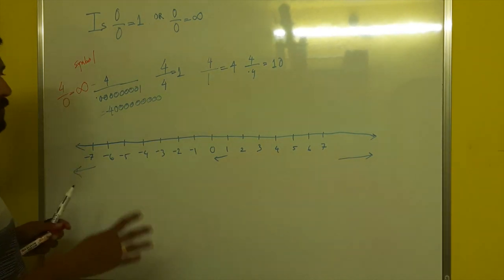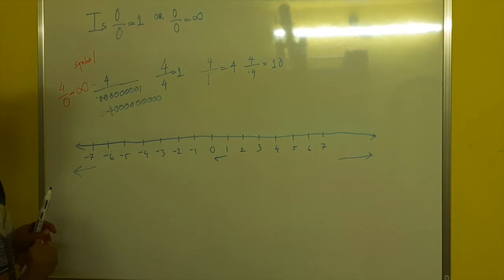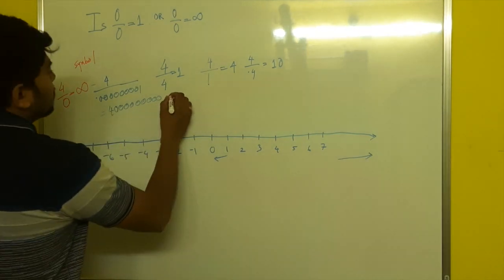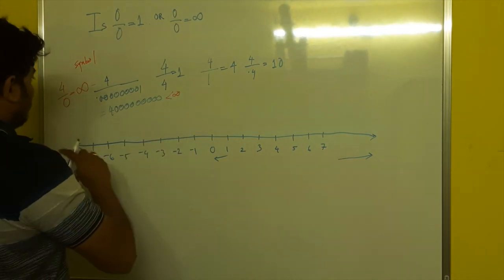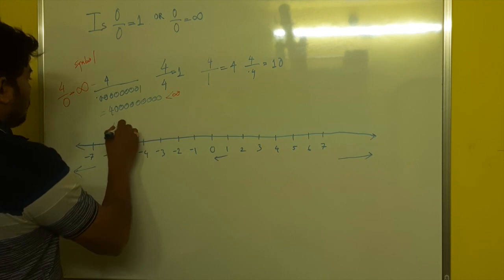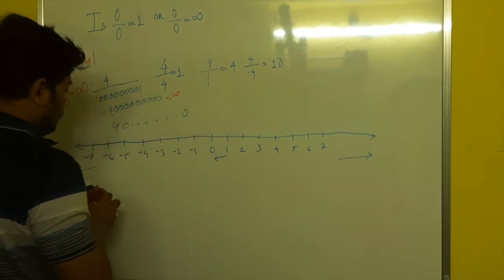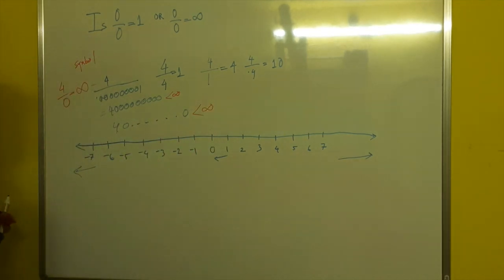When positive, it represents larger than any positive number. If it is this one, infinity is larger than this. If there are more zeros, 4 and then maybe 1 crore zeros, it is still smaller than infinity. Infinity is larger than this.